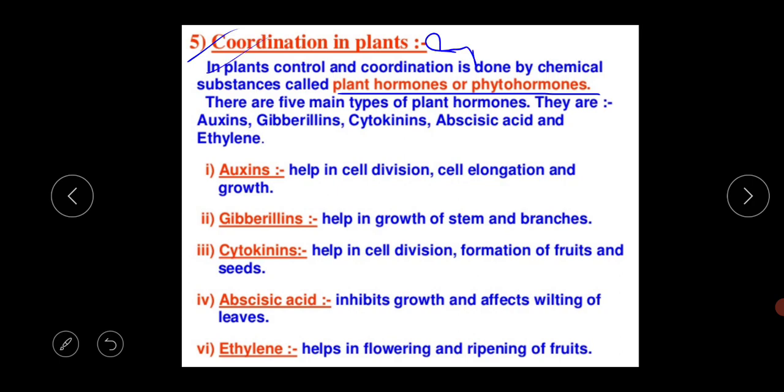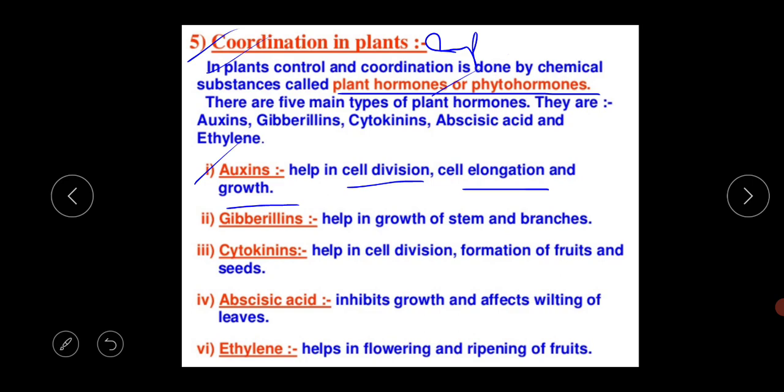These phytohormones and their functions are also important in your exam. This type of question may come: write down the different types of the phytohormones with their functions, or specifically, write down the function of the auxins, write down the function of the gibberellin. This type of question may come in your board exam or your school exam. So you have to remember the names of all 5 hormones and their 1 to 2 functions. What is the function of the auxin? It helps in cell division, cell elongation and the growth of the plant.